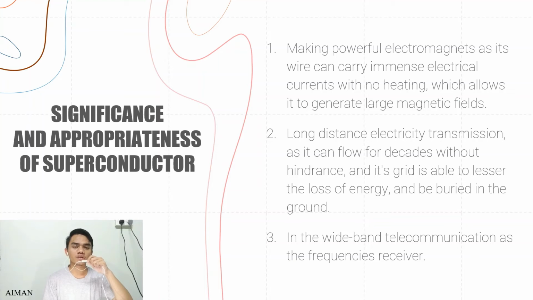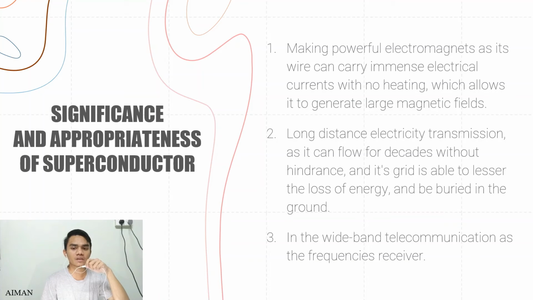Now I'll move on to the superconductor's significance and applications. Firstly, superconductors are useful in making large, powerful electromagnets, as their wire can carry immense electrical currents with no heating, allowing them to generate large magnetic fields used in our technology nowadays. Next, superconductors function in long-distance electricity, as supercurrents formed by superconducting junctions can flow for decades. Also, a superconductor grid is able to lessen the loss of energy compared to our common grid. Plus, superconductors can be buried in the ground.